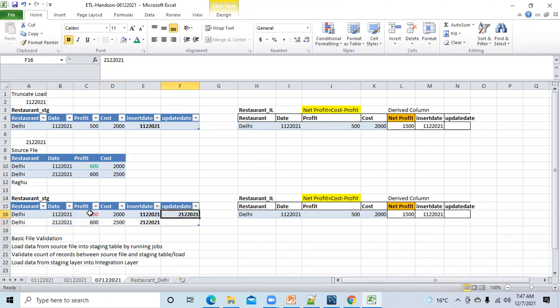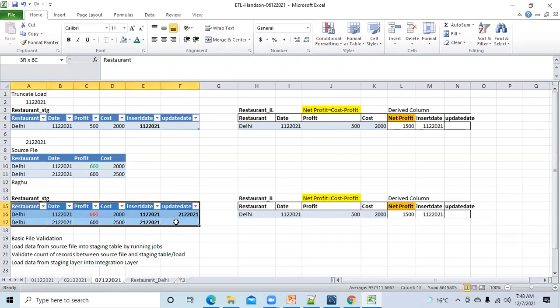Why do we have an update here? Because by mistake Raghu sent me 500 data on the 1st December, and on 2nd December he again sent the data of 1st December, and he has changed this value. So that's why I have updated here that the new profit is 600 now, right? Earlier it was 500. Now after staging, you have to load data into the integration layer, right?